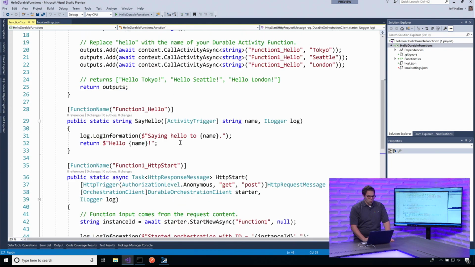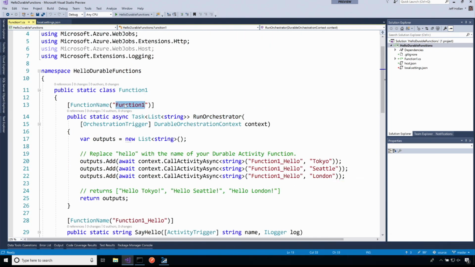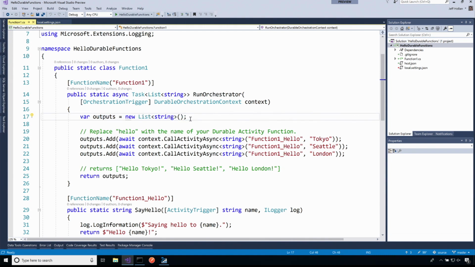Now that brings us here to our orchestration. Here's our orchestrator called RunOrchestrator. It's actually Function1 known from the function runtime. Okay? And this is very similar to the example we saw. It's going to create a new list of outputs called strings. It's going to call the same function 3 different times.